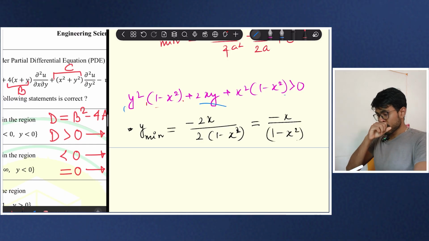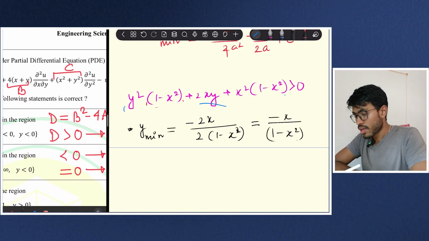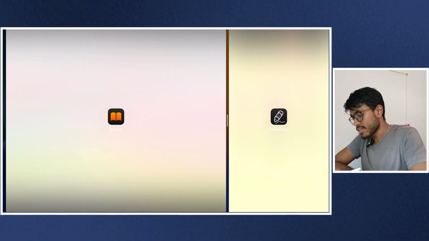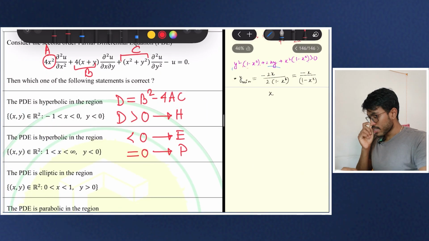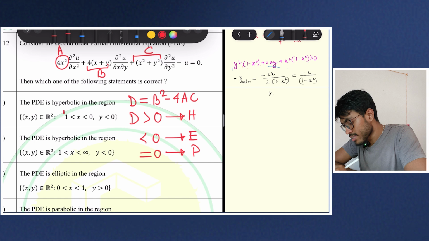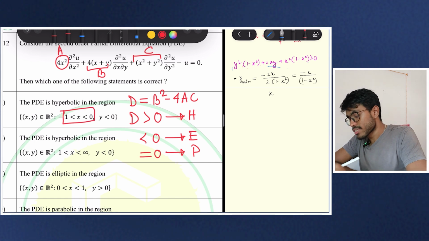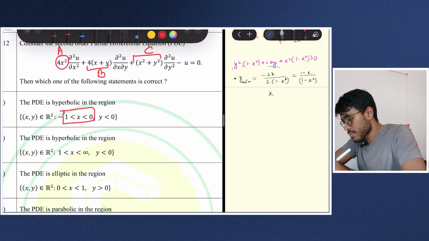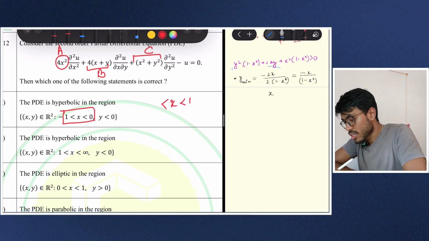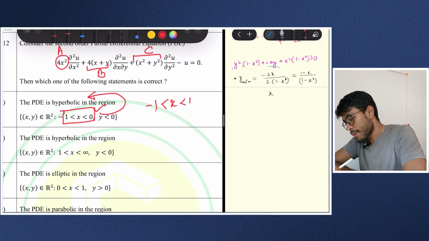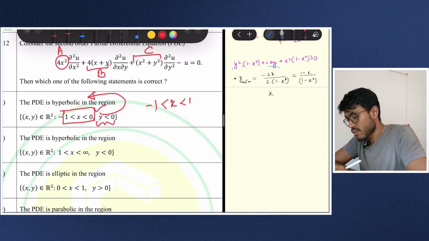So now let us see the options. For the first option, they are saying that if x is having this range, so this range is obeying that value. That is, my x has to be between this. That means this can be hyperbolic. However, I have to check this value.